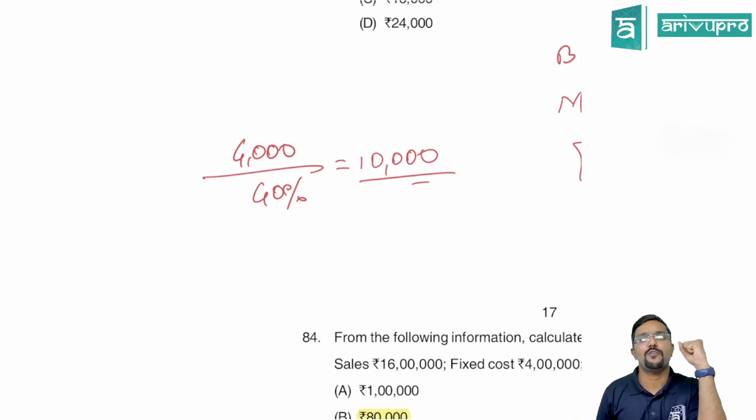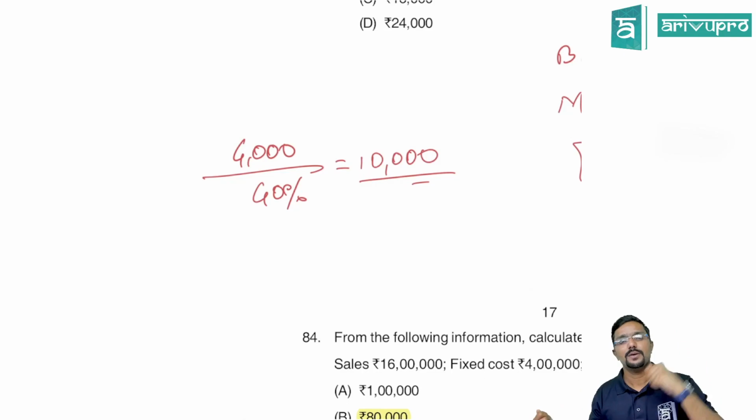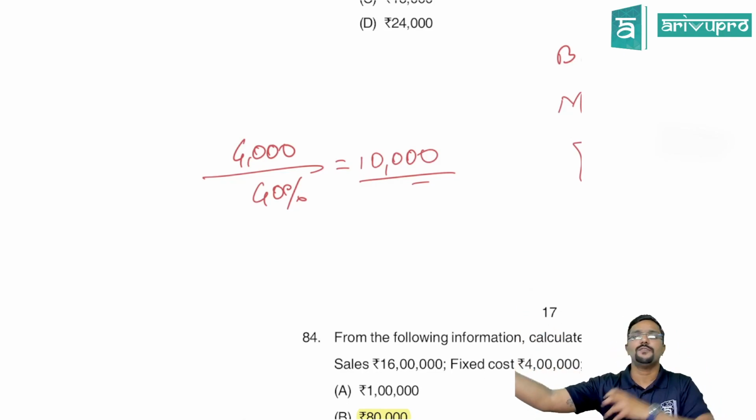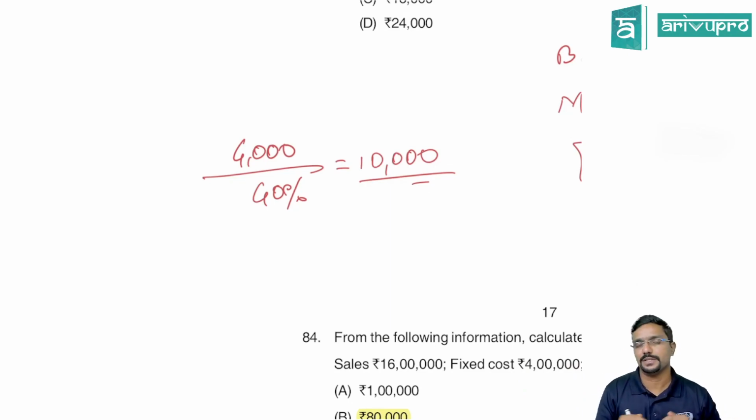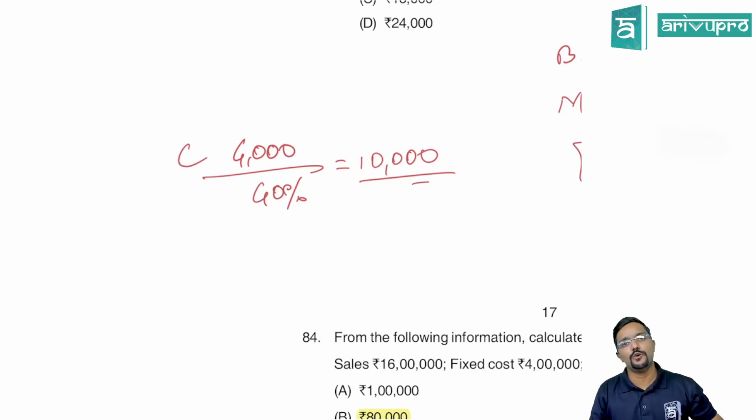4,000 is the profit of the company, and profit you earn from the margin of safety. So for the margin of safety, profit is equal to contribution, which is 4,000. The margin of safety percentage is 40%. So for 40% of sales we have made a contribution of 4,000. How much for 100%? 4,000 divided by 40%.